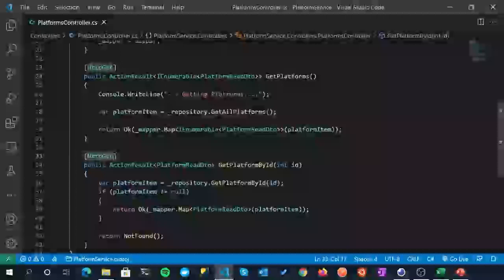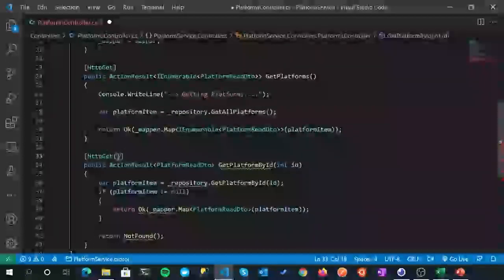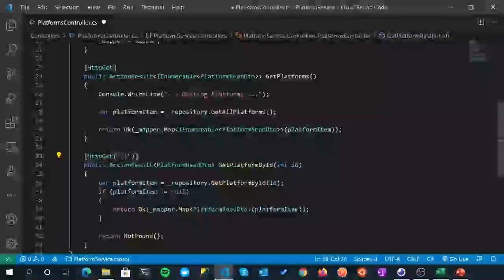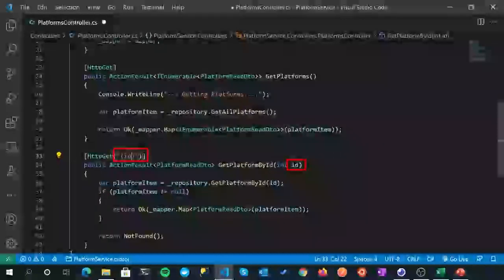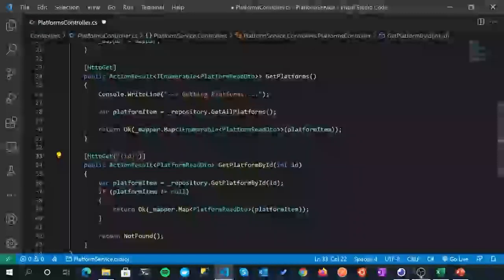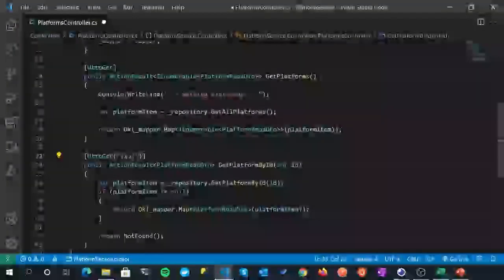So within our HTTP decoration, let me just do open brackets. And what we're basically doing is we're specifying effectively part of the route that we're looking for. So the way you do that is string, double quotes, curly brackets, id. So we're saying we are expecting, as part of this GET request, an ID. And as part of that, that is then mapped into this. Yeah, that's my bad, I really forgot to mention that. So as part of this route here, if we do this, 23 for example, it's going to match